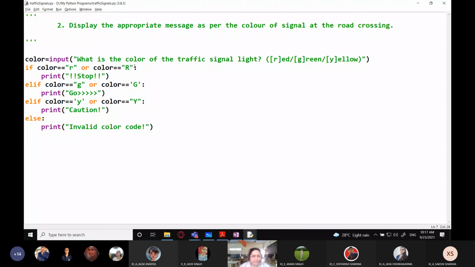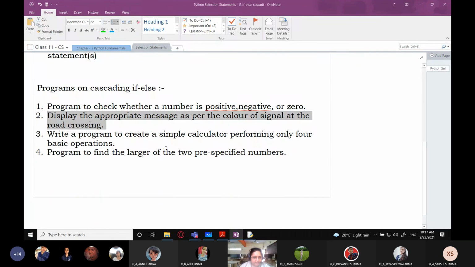And there is one more alternative to this. Instead of this code, I'm going to just copy this code and paste it here.